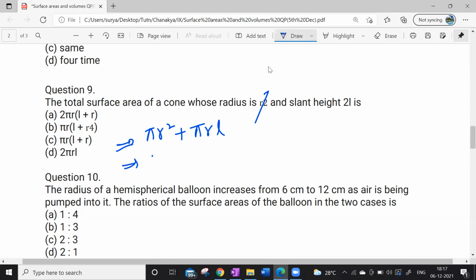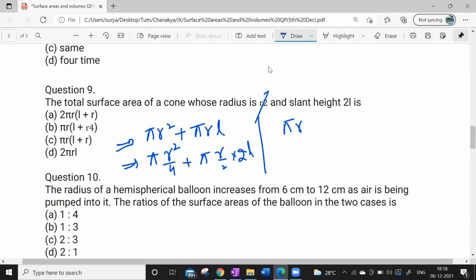So what is the radius given? R by 2, sir. So r square means r square by 4, plus pi into r by 2 into 2l. Yes, sir. So pi, 2 and 2 will get cancelled. So pi r square by 4 plus pi r l by 2 plus pi r l.